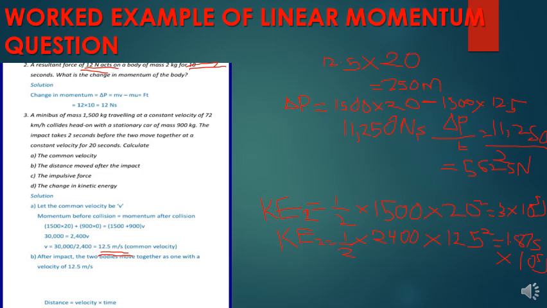So the change in kinetic energy will be kinetic energy 1 minus kinetic energy 2, which of course will be 1.25 times 10 power 5 joules. That will be the change in kinetic energy.